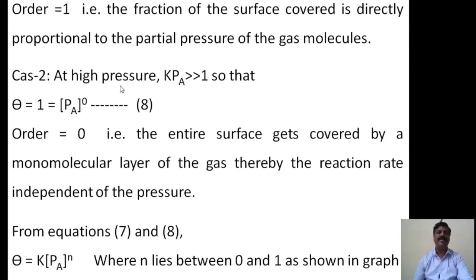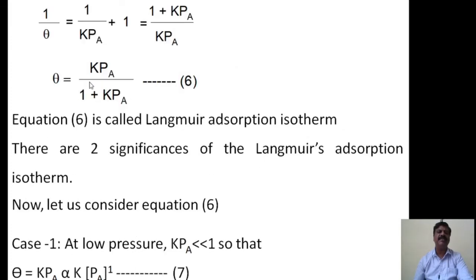At high pressure, what happens? The product of the equilibrium constant and the partial pressure of the gas, kPa, is much greater than 1. Therefore the 1 will be neglected in equation 6, and kPa is substituted.